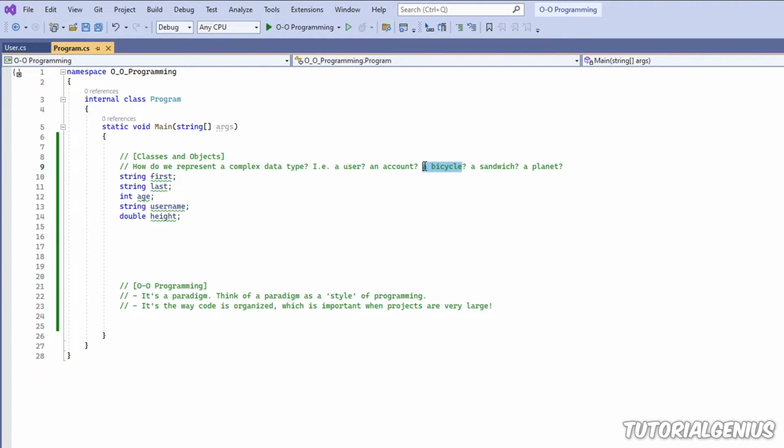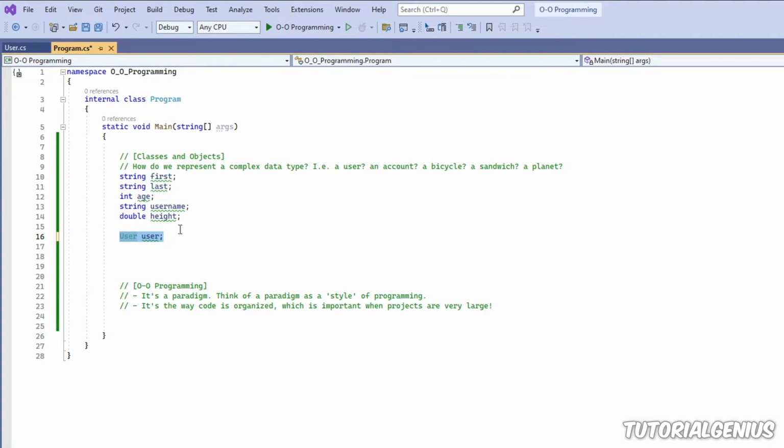Similarly, if I have a bicycle, I might want the color of the bicycle, the brand of the bicycle, maybe the measurements, things like that. And that's how I would represent a bicycle object. But how do I put all of these into its own object, for example? So rather than for every user in our application, I can just type user, and we could have our own data type, like a user data type. That'd be pretty cool, wouldn't it?